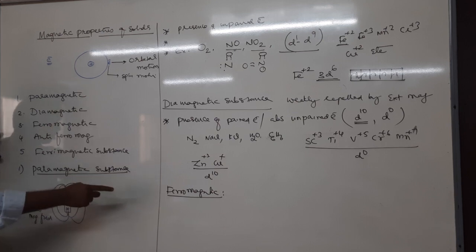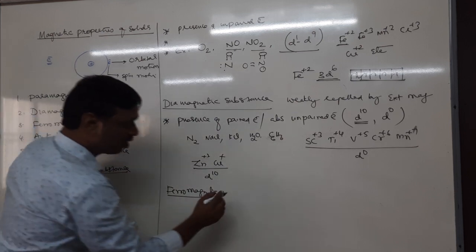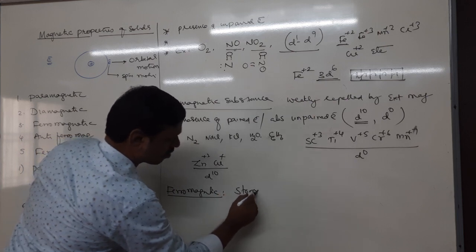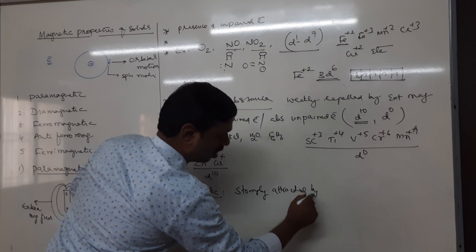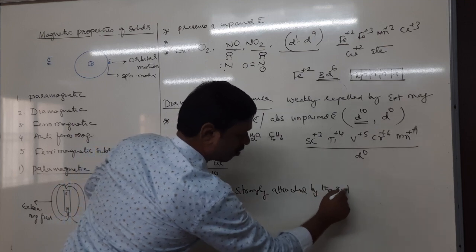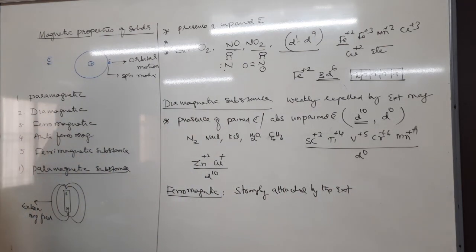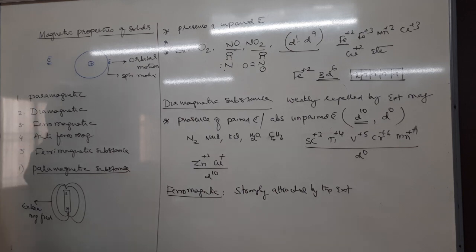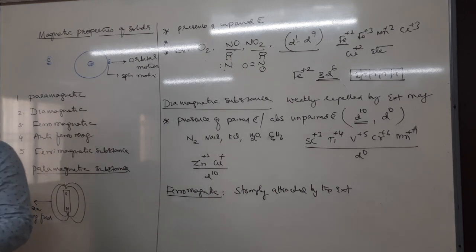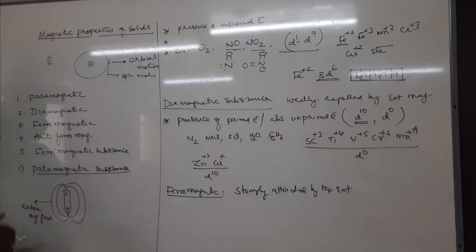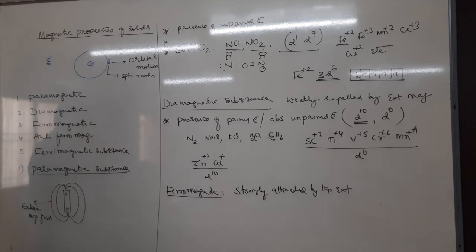Then what about ferro? The substances which are strongly attracted by the external magnetic field are called ferromagnetic substances. Ferromagnetism is an extreme form of paramagnetism. It means when paramagnetism keeps increasing, at a particular stage para converts into ferro.